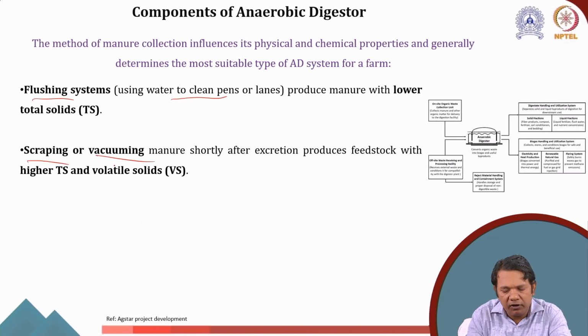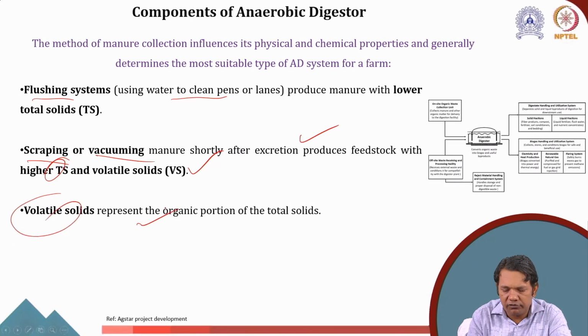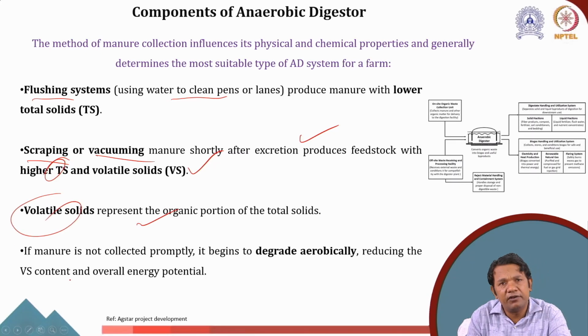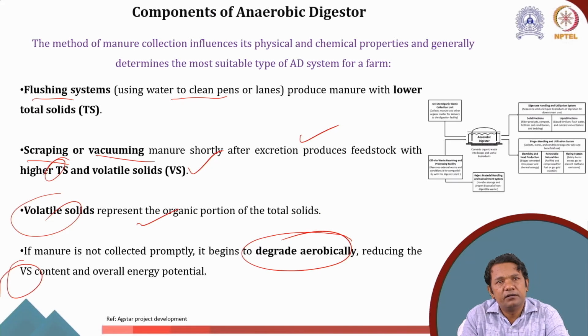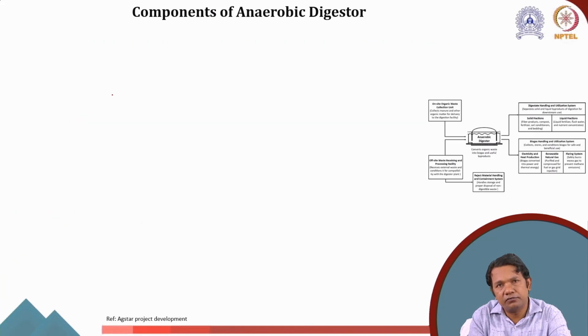We can also scrape or vacuum the manure shortly after excretion, giving feedstock with higher total solids and volatile solids. Volatile solids represent the organic portion of the total solids, and if manure is not collected properly, it may begin to degrade aerobically, reducing the volatile solids content and overall energy potential. Therefore, manure collection is very important, particularly if we are using a flushing system, which has lower total solids, as that helps us to make a suitable plant.